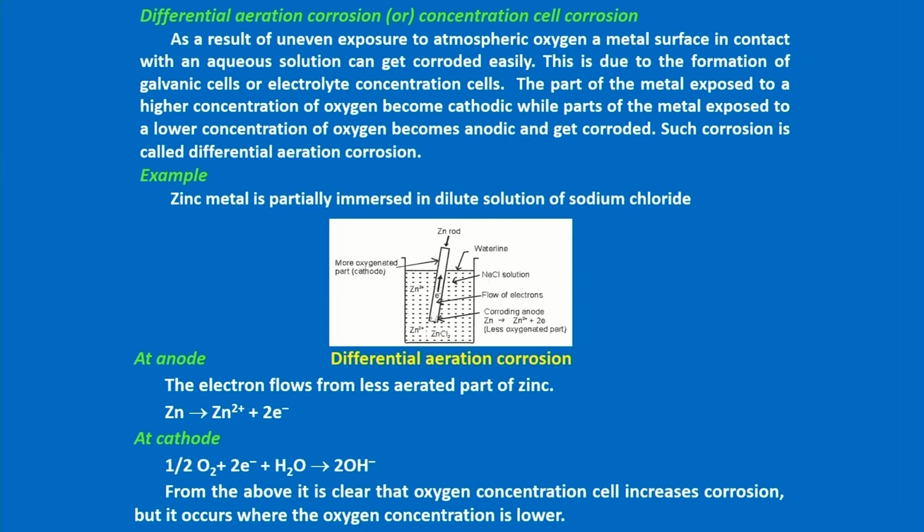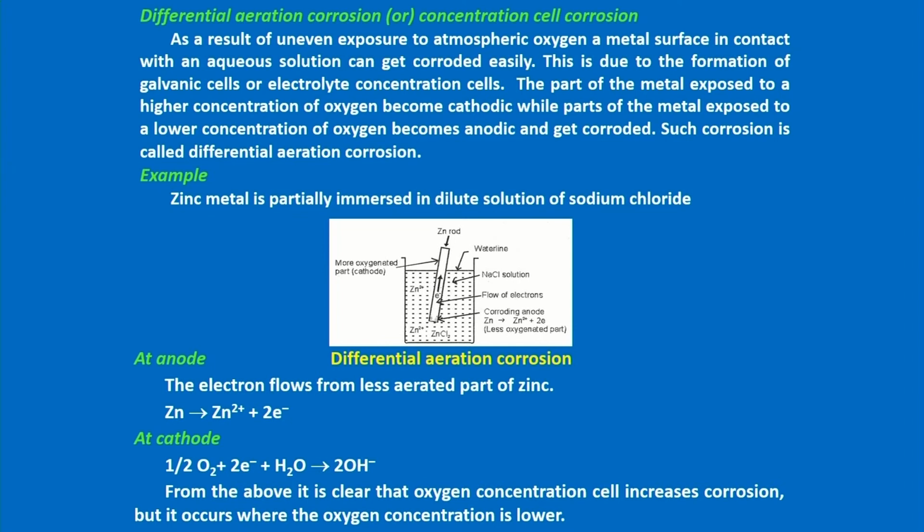Okay. So, in this diagram I am showing that a zinc rod is dipping inside some solution or in water, and some part of the rod is exposed to the atmosphere where the oxygen concentration is very high, and the part which is dipping inside the water has low oxygen concentration. So, in this case what will happen is a concentration cell; we studied in electrochemistry what a concentration cell is.